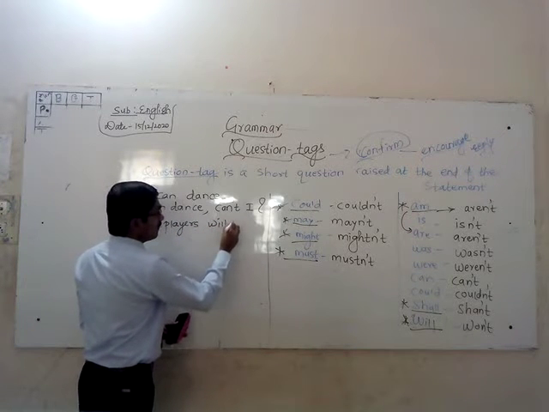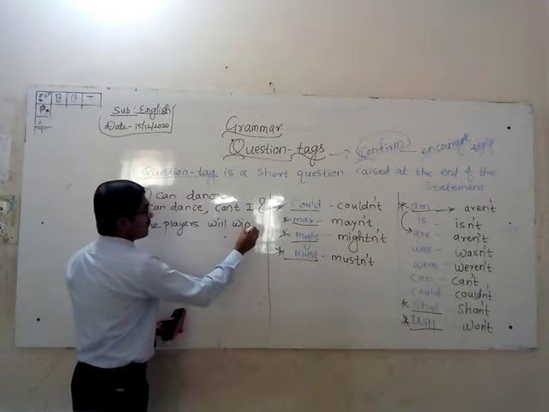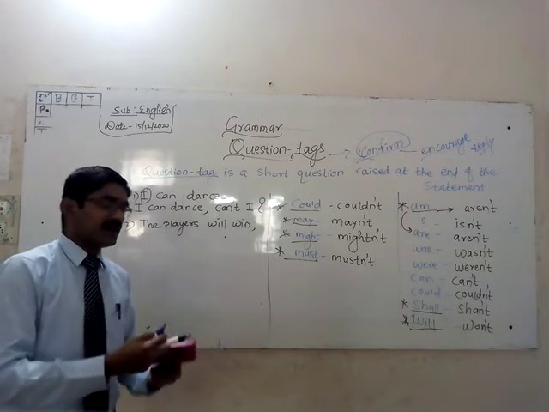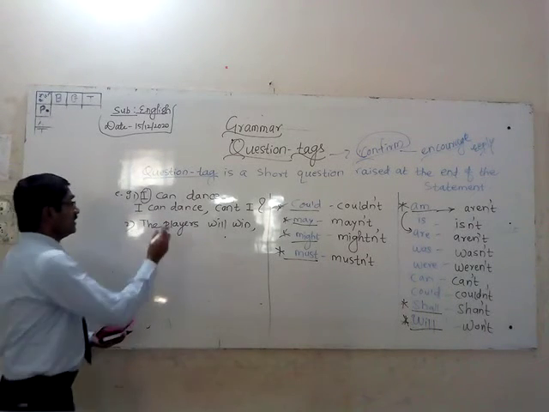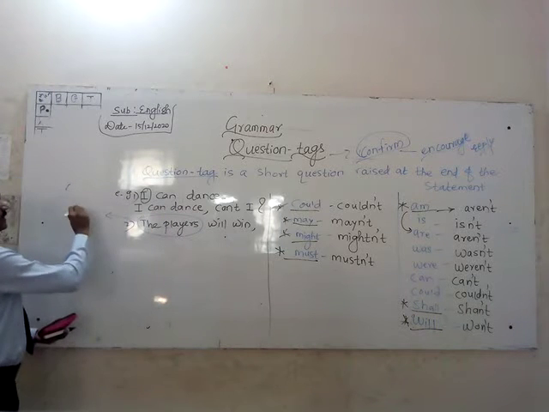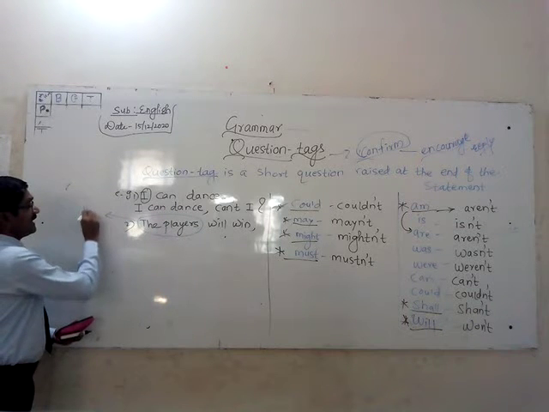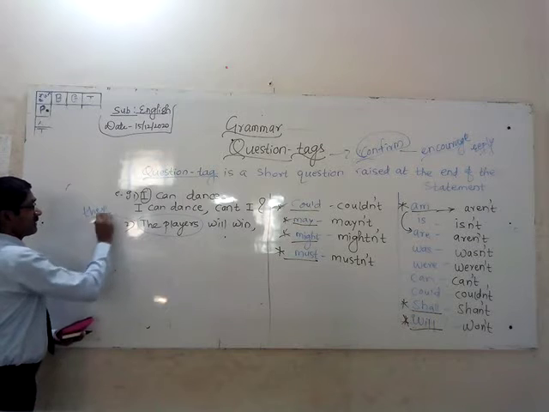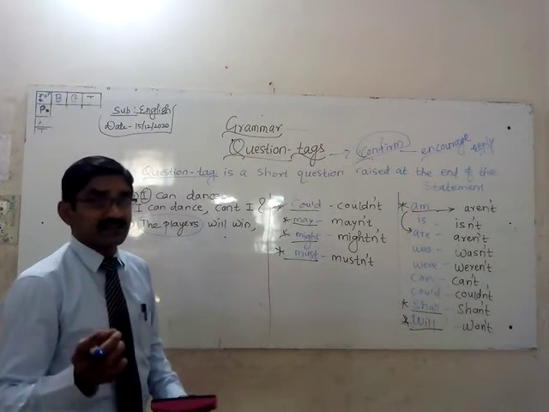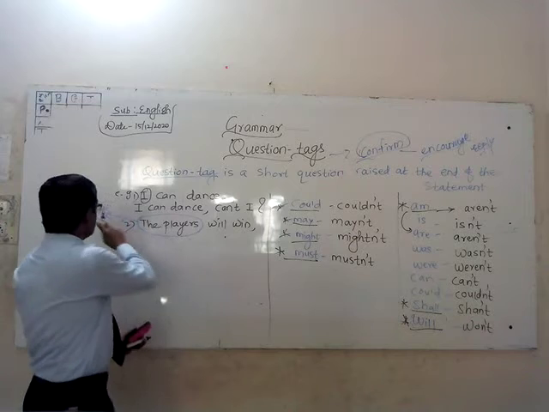The players will win. This is a simple statement. I am not writing it again, but you have to write it again. The players will win. So my friends, what pronoun will come for the players? The pronoun will be they, correct? Because it is plural. If it is singular, he, she or it. For plural, we are using the pronoun they.